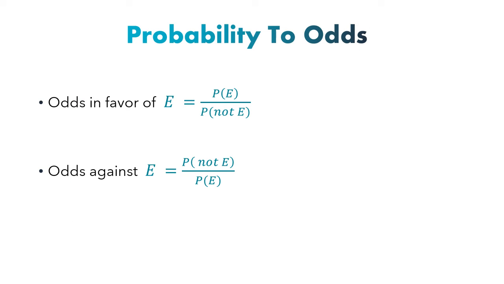Odds in favor of the event is the probability of E over the probability of not E. Odds against the event is the probability of not E over the probability of E.